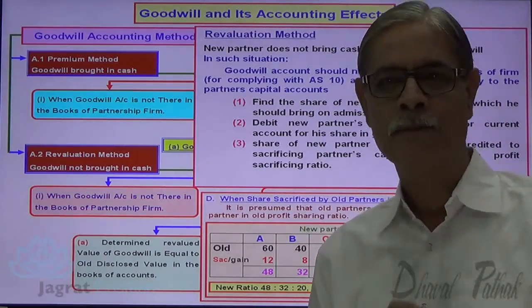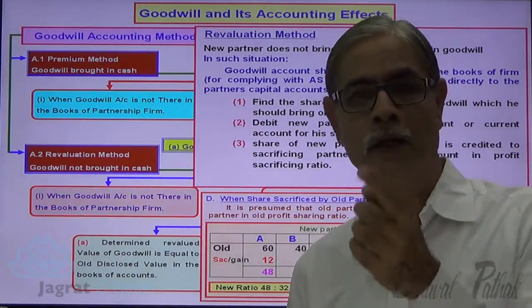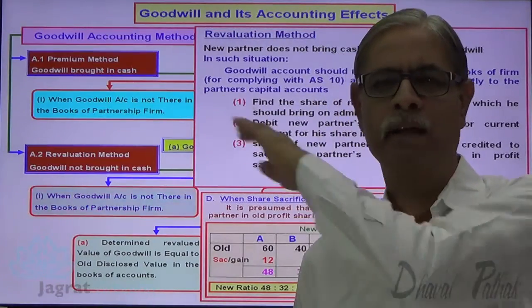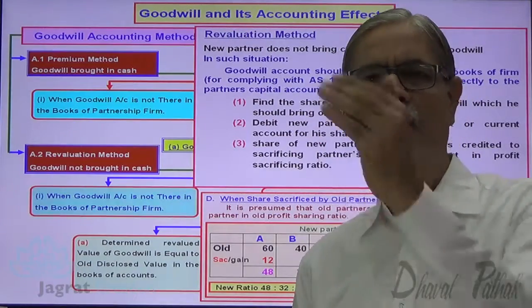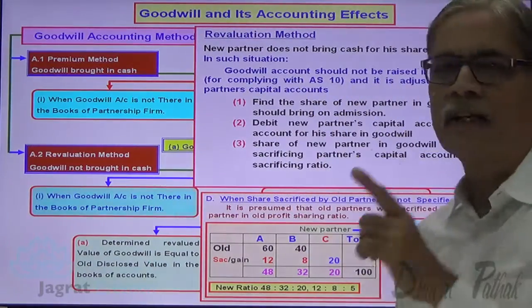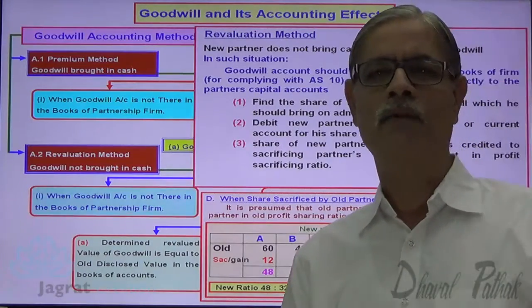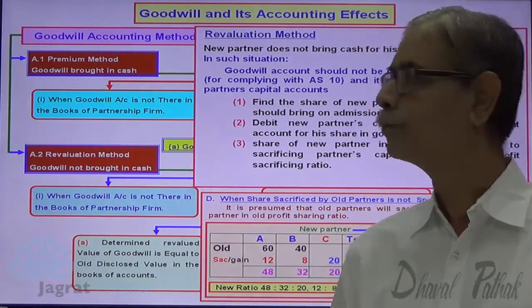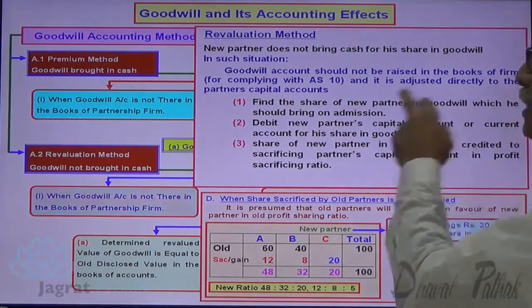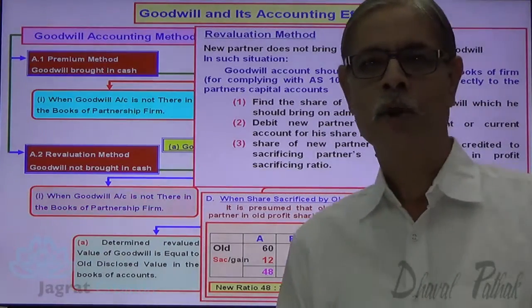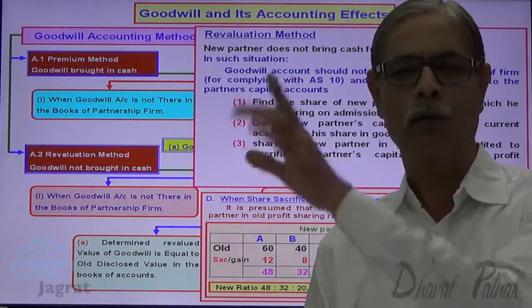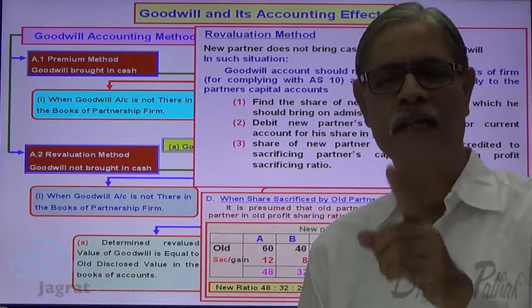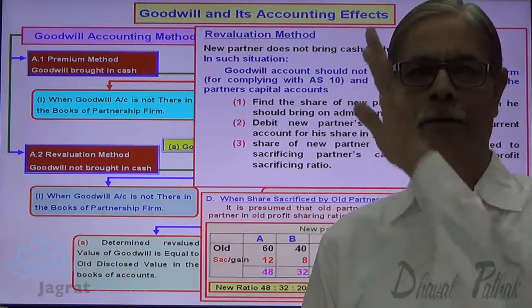What I did in the previous explanation, goodwill account was raised by 1 lakh. Goodwill account debit 1 lakh, to A's capital account credit 60,000, to B's capital account credit 40,000. I have raised the goodwill. Accounting Standard 10 says that you should not raise the goodwill account, and it is adjusted directly to the partner's capital account. So without raising goodwill account, the adjustment effect is to be given directly to the capital accounts of the partners. This is the recommendation of Accounting Standard 10.